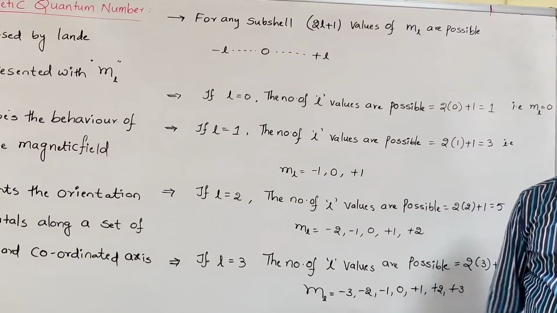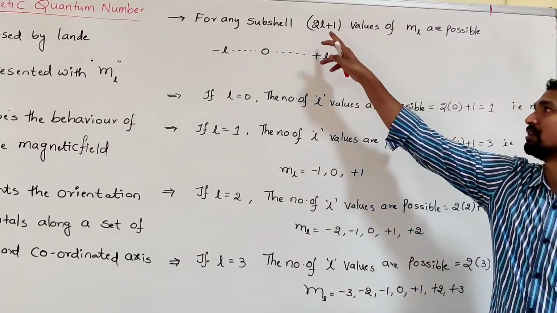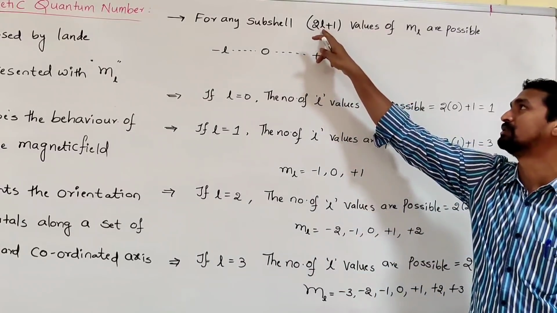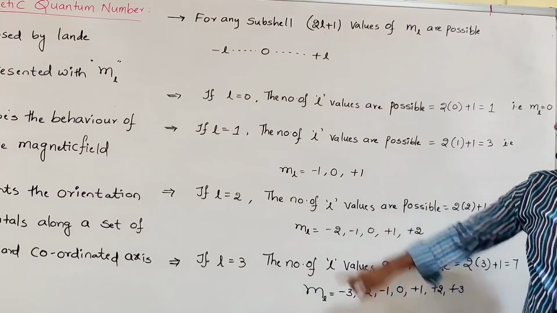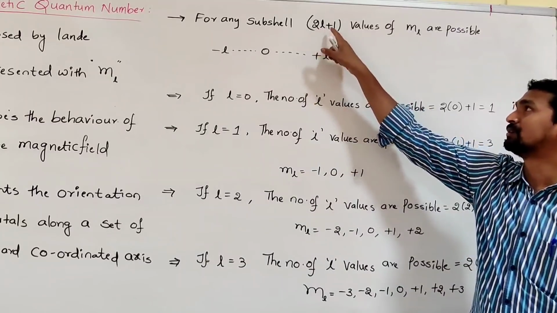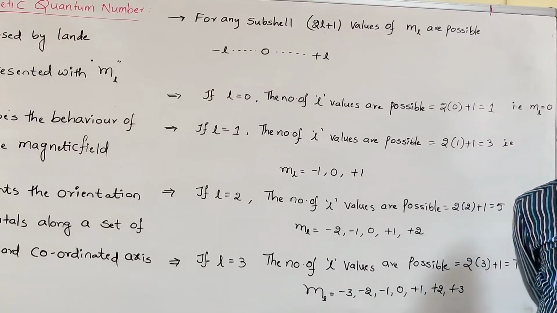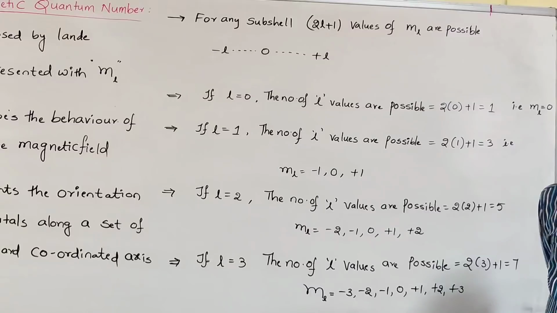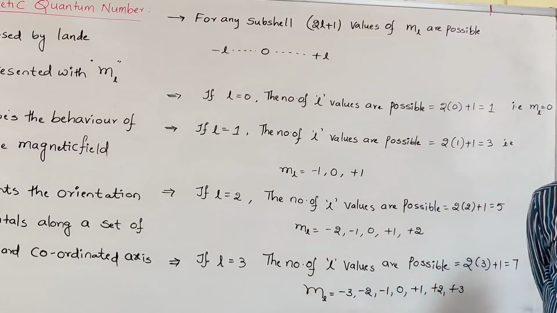Suppose somebody asks how many orbitals are present in the S subshell. For the S subshell, we know the azimuthal quantum number l is equal to 0. Substituting l equal to 0 in 2l plus 1, that is 2 into 0 plus 1, so only 1 orbital is possible. If l is equal to 2, how many orbitals are possible? 2 into 2 plus 1, that is 5. l equal to 2 means the D subshell, so 5 orbitals are possible. Those 5 orbitals are distinguished with the help of the magnetic quantum number.